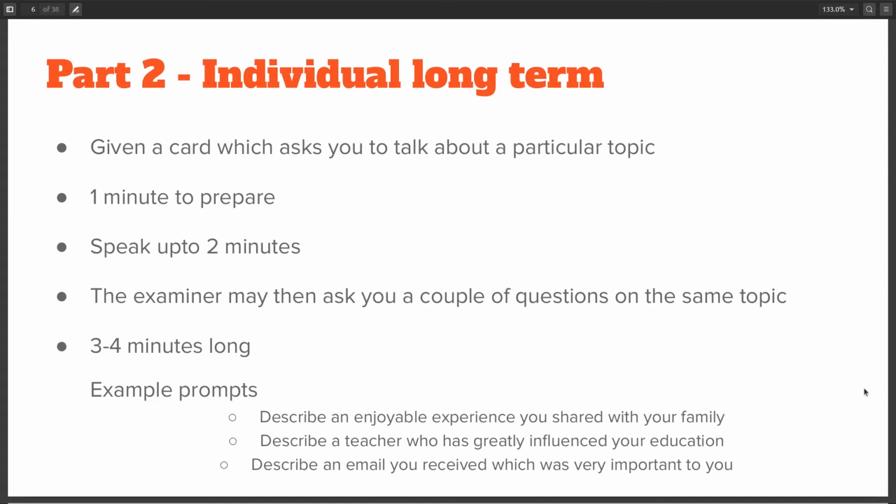Some examples of prompts are: describe an enjoyable experience you shared with your family. Describe a teacher who has greatly influenced your education. Or describe an email you received which was very important to you.